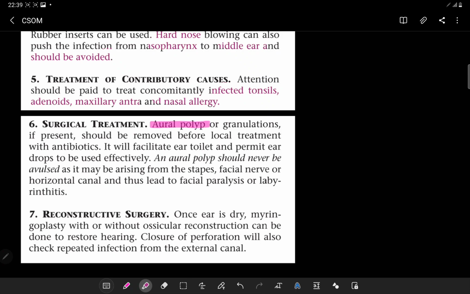Aural polyps or granulations, if present, should be removed before the local treatment with antibiotics. It will facilitate ear toilet and permits the ear drops to be used effectively. An aural polyp should never be avulsed, as it may be arising from the stapes, facial nerve, or the horizontal canal, thus leading to facial paralysis or labyrinthitis.